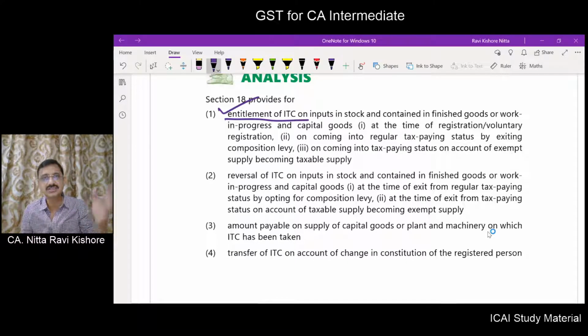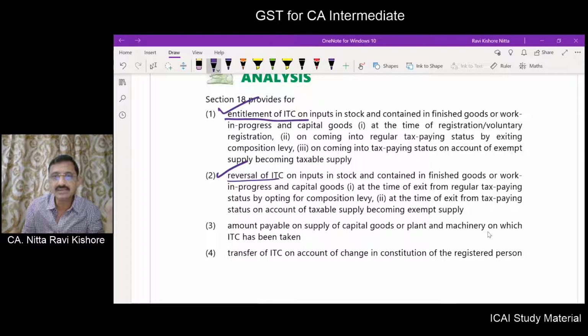In some cases you have to reverse the ITC. When inputs in stock, work in progress or capital goods, you are becoming a composition person from a regular person. Till now your supply is taxable, now it is becoming exempt. Then you have to make a reversal.